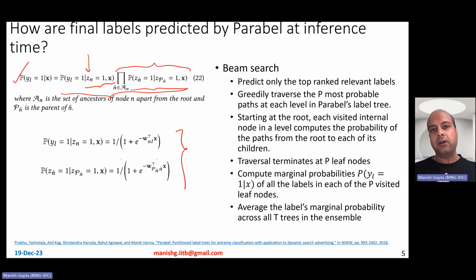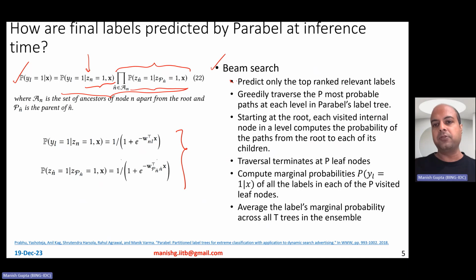Now, if you do this for all the labels in the label set, your labels are too many because it's an extreme classification problem, so that's not going to work out. So you have to have some faster way of checking these probabilities for only a small number of labels. The way you do that is using beam search. You essentially start from the root node.